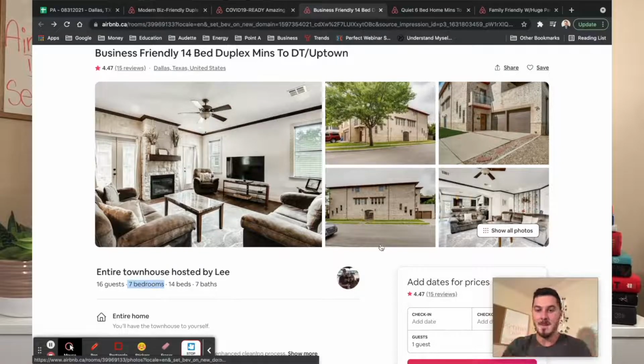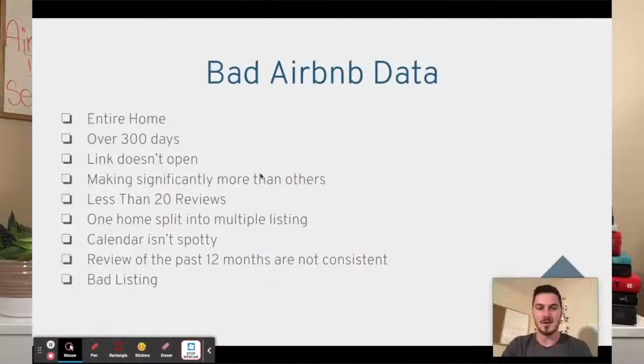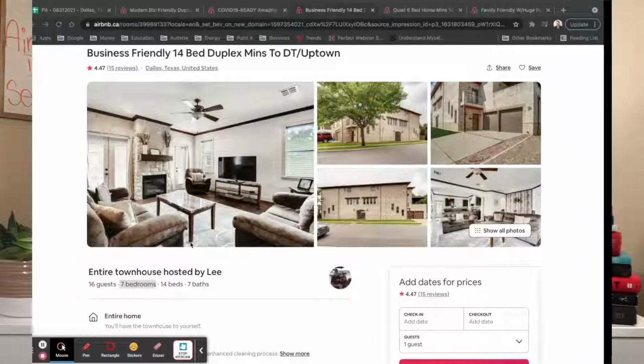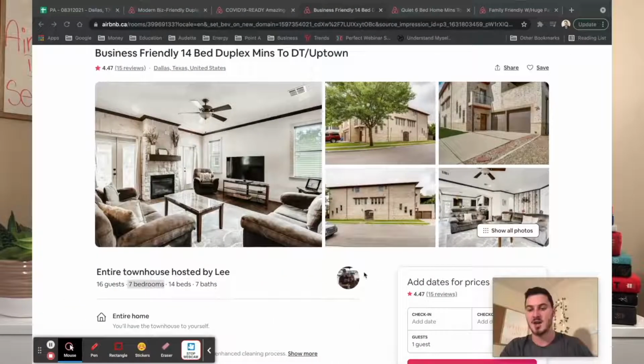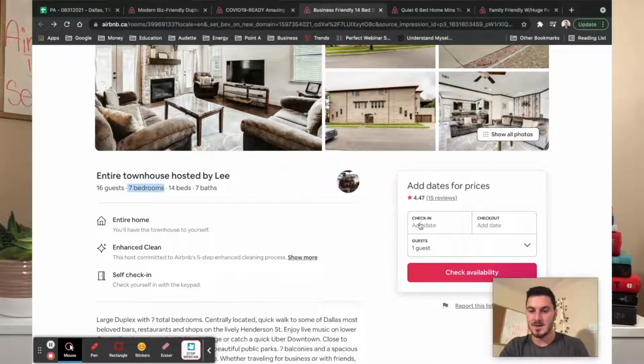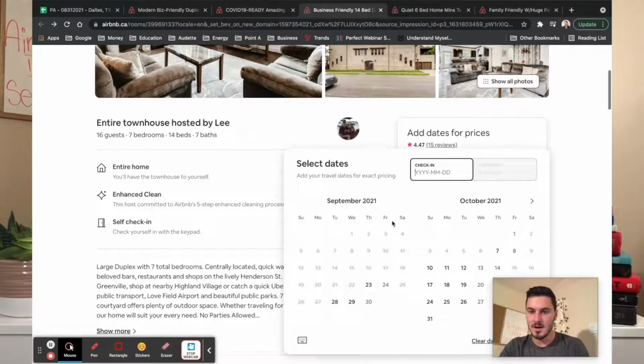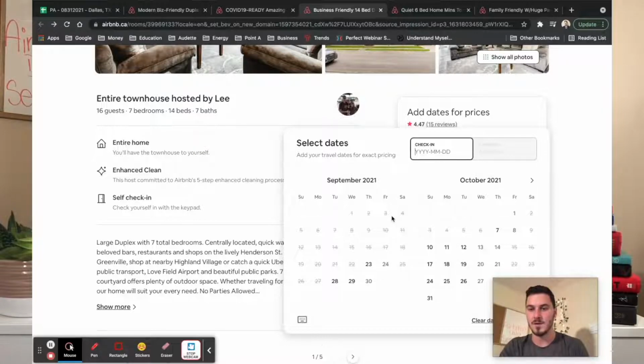Okay, so I hope that makes sense, right? And I'm glad we were able to explain both of those together. Now, another great example of this is the calendar isn't spotty, okay? The next data point that I want to go through here to point out if something is bad data or not is that the calendar is not spotty. So if I click on this link here, this is sort of a checklist item that you want to go through. You'll click on this.